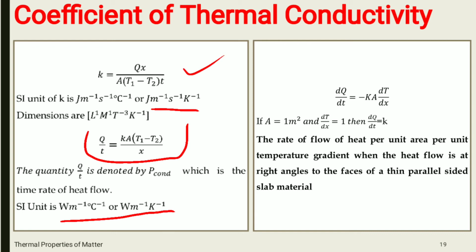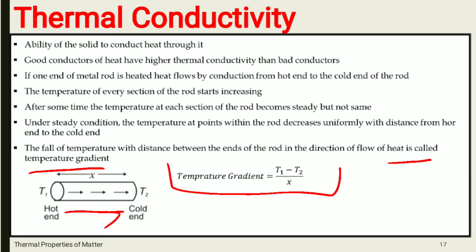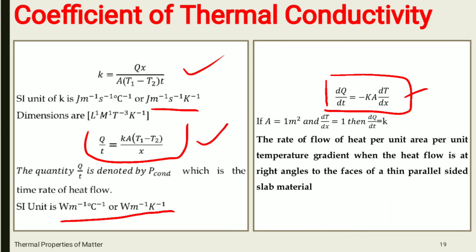Instead of this, we can write the equation in terms of differentiation: dQ by dt is equal to K A dT by dx, where dT by dx is the temperature gradient. You can see the temperature gradient is (T1 minus T2) divided by x, that is dT by dx.